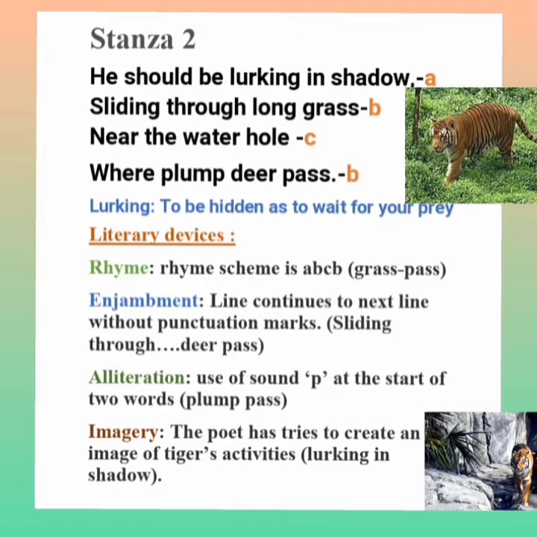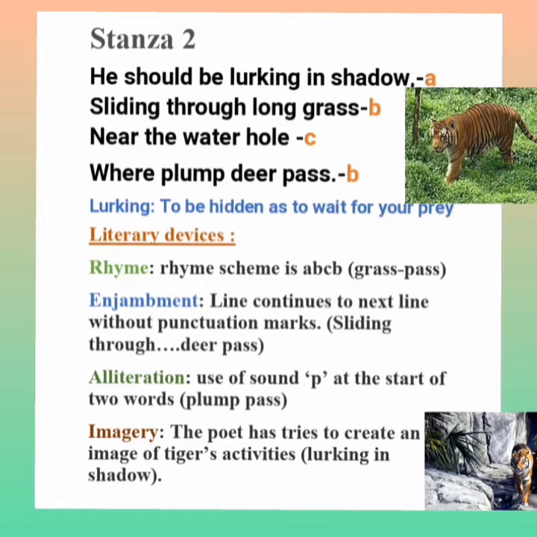And next poetic device is alliteration. Alliteration means repetition of initial consonant sound. So here, plump, pass. So the letter P is repeated here. Use of the letter P at the start of two words, that is repetition of initial consonant sound. So it is alliteration.